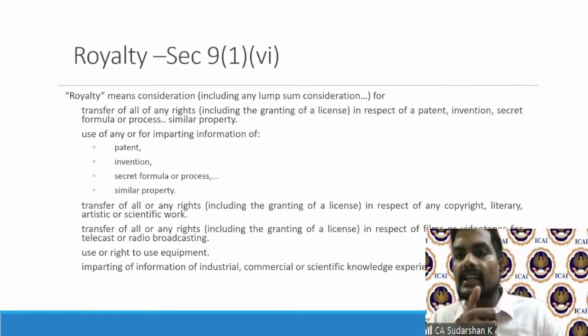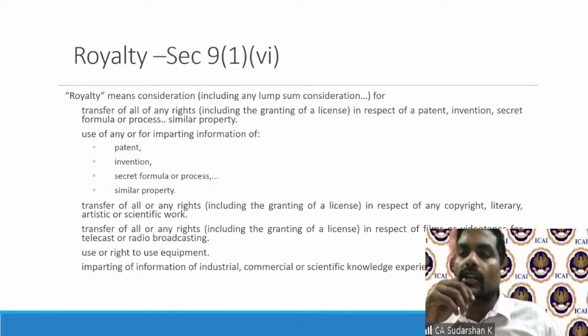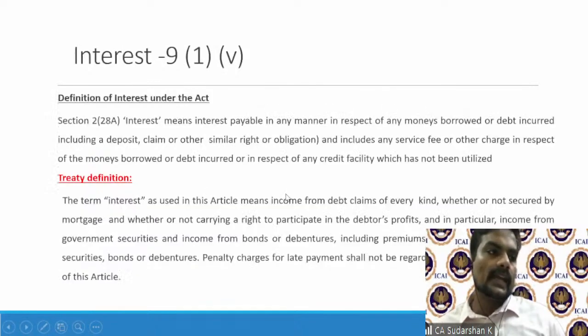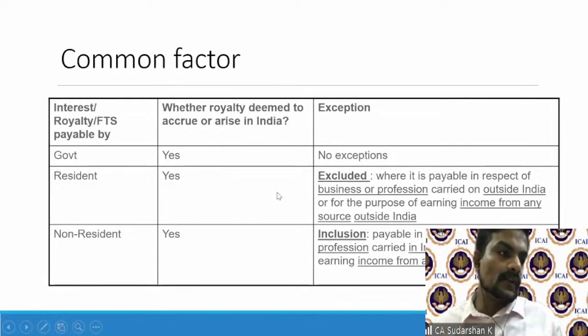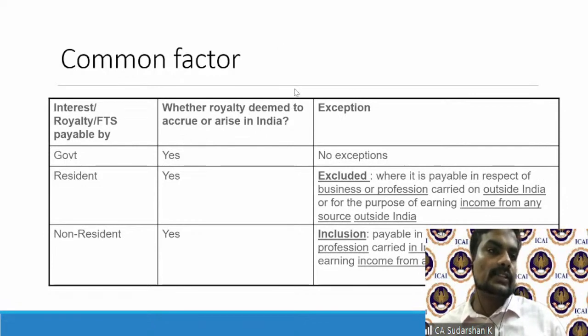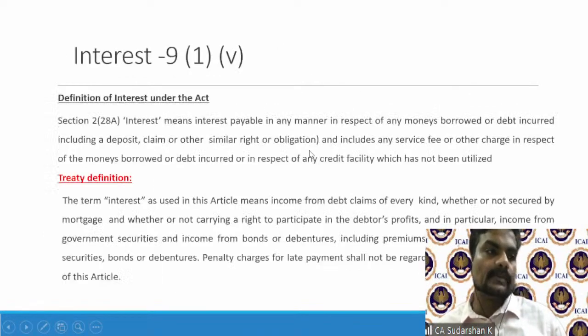Now, having seen interest, I'm not going to go into more nuances. So this is what you need to keep in mind. A resident making a payment of interest to a non-resident, does it come under the interest definition? Yes, it comes under the interest definition. Will the exclusion clause come in? No, the exclusion clause won't come in, because it is payable in respect of business or profession carried on inside India. That is for inside India. Therefore, the other exclusion will also not come, and hence it is taxable for question number 10, the problem.